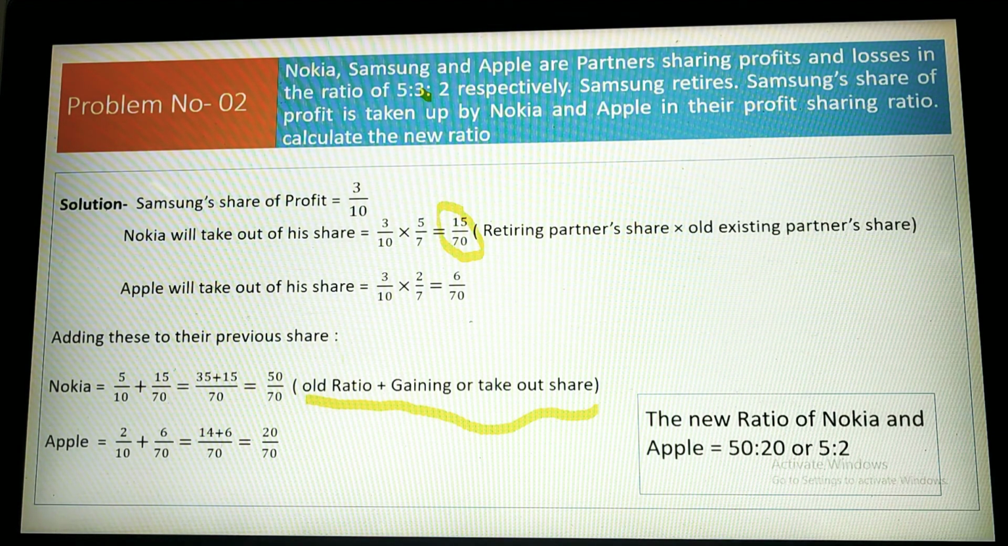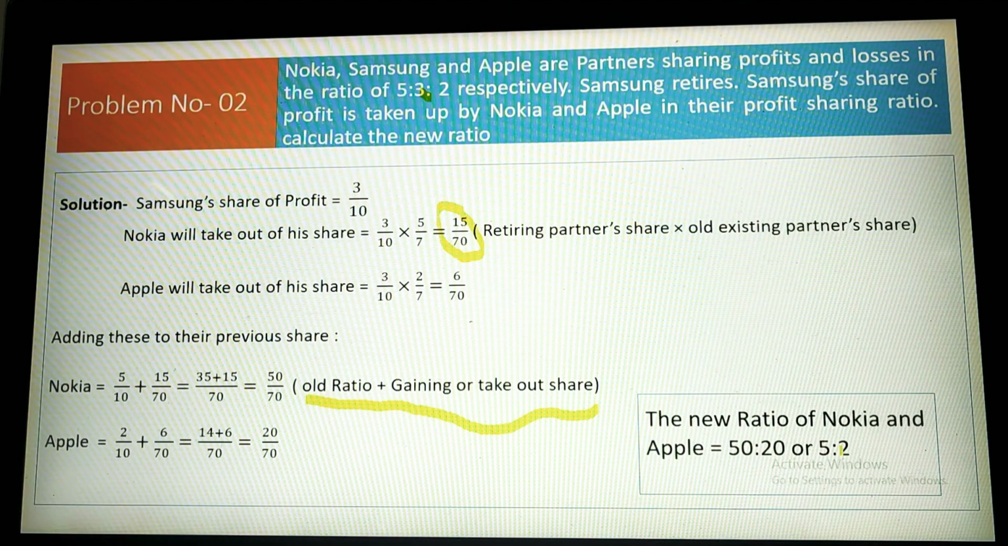The gaining share we have calculated for Apple is equal to 2/10 plus 6/70. That is the take out ratio. So 40 plus 6/70 is equal to 20/70. So this is the new ratio. You can see that the new ratio of Nokia and Apple is equal to 50:20, or you can say 5:2. So this was the problem number 2 through the case number 2.